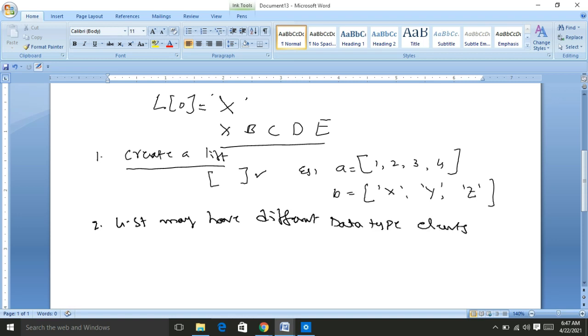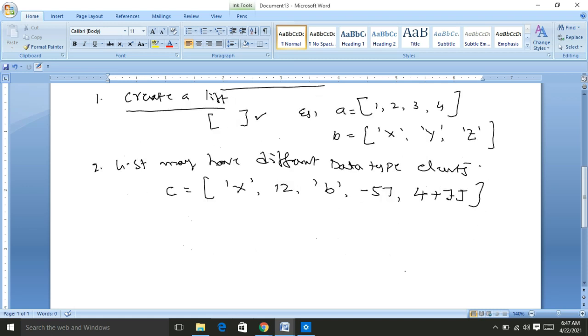That means even a list may have one more list inside it. Here I create list C as, suppose, this is X and this is 12, this is B, this is minus 57, comma, this is 4 plus 7J, right? This is a complex number and like that. So the list may consist of any type of data.